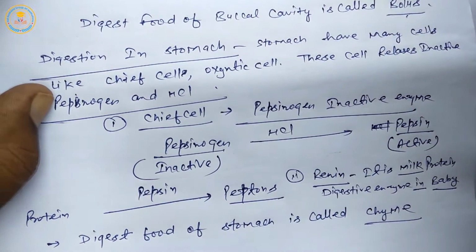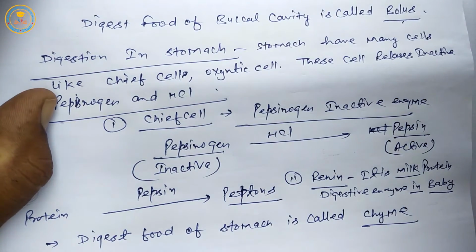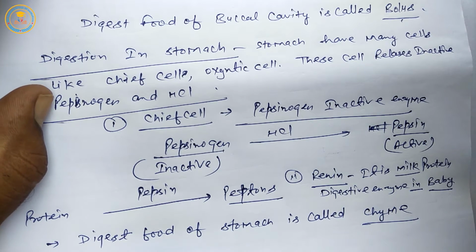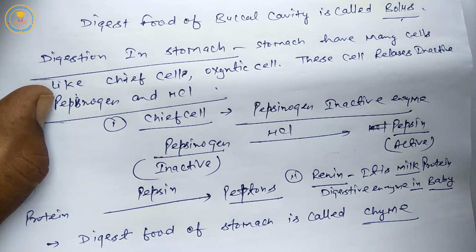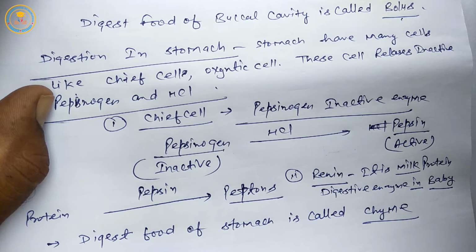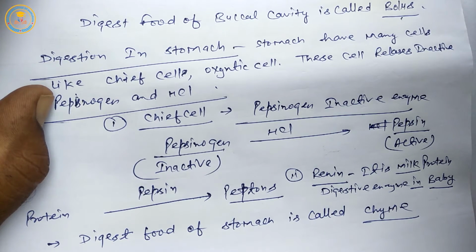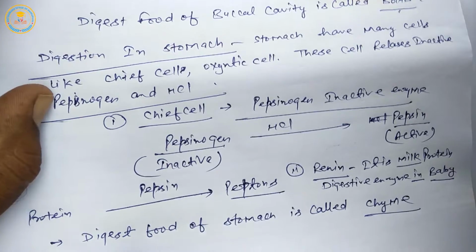Students, in alimentary canal there are some specific peristaltic movements. Peristaltic movement is completed by muscles, and by peristaltic movement food passes from one organ to the next organ.